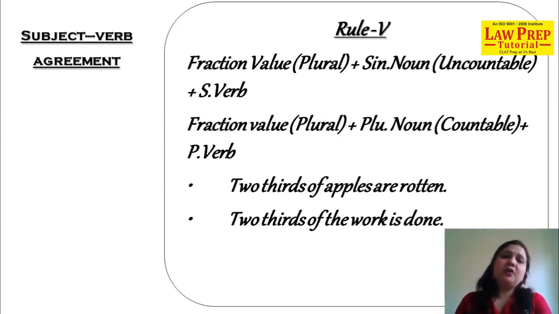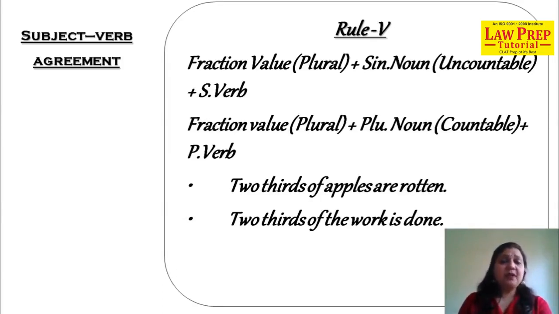It's very important you make examples along with me simultaneously. Fraction value. When you're talking of fraction value, if the fraction value is plural form, the noun added is singular, so verb is singular. Means you can have two constructions in this. If the noun is singular, the verb would be singular. If the noun is plural, the verb would also be plural. See, I've jotted down two examples for you to explain you the difference.